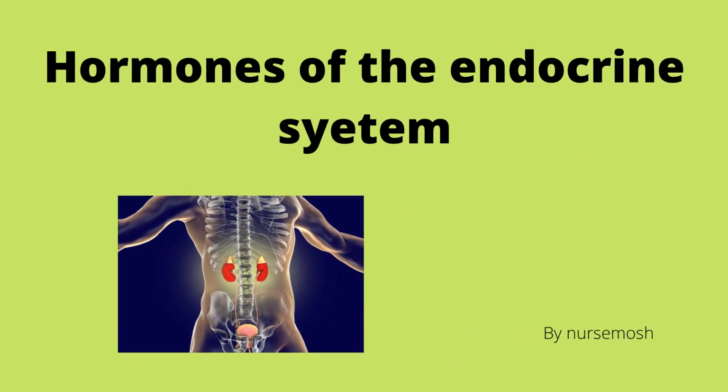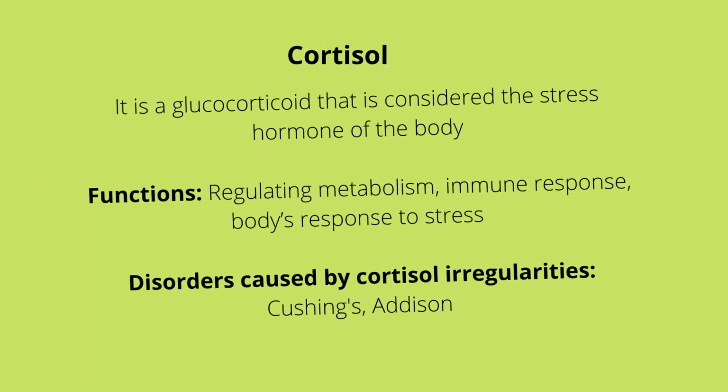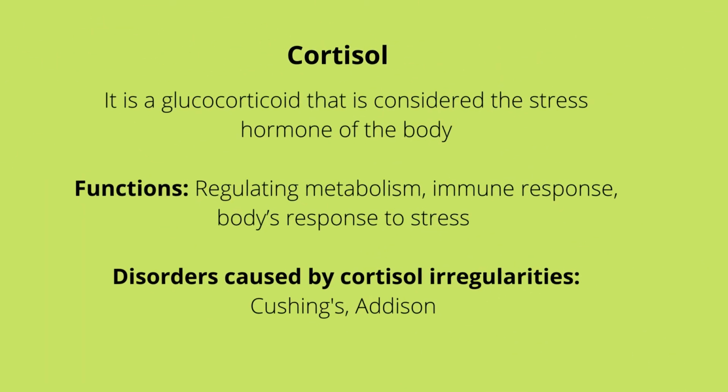In this video, we are going to expound on the hormones of the endocrine system, their functions and disorders associated with them. Cortisol. Cortisol is a glucocorticoid that is considered a stress hormone. It's more of an acute stress hormone than a chronic. An example of an acute stress is something that occurs all of a sudden, and a chronic stress is something that